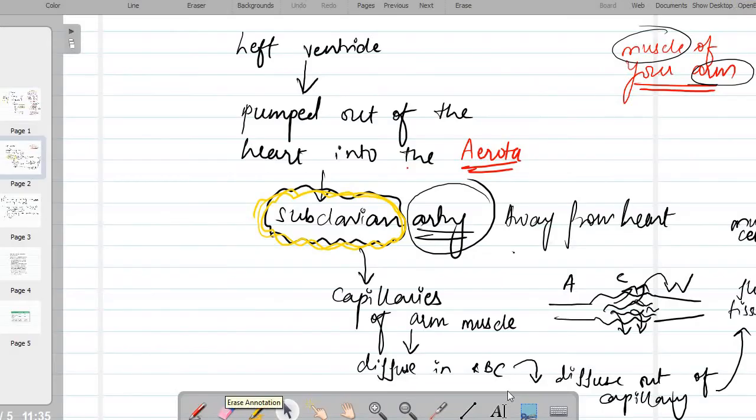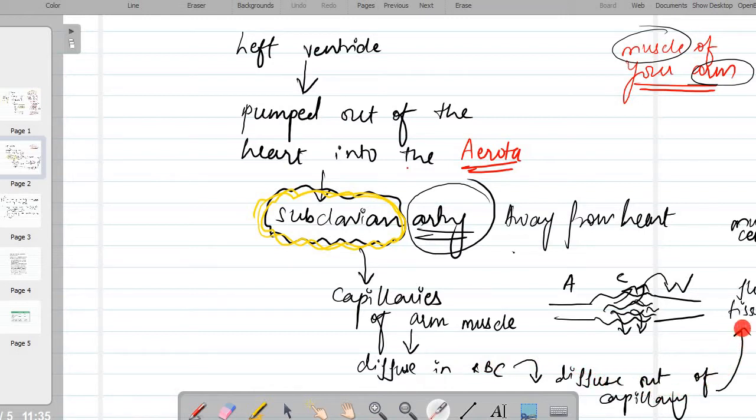Then the blood will reach into the capillaries of the arm muscles. Capillaries are the ones which branch out further so that each and every cell will get the oxygenated blood. Then from the arteries it will reach into the capillaries. From the capillaries it will diffuse into red blood cells of the arm muscles. Some of the blood will diffuse out of the capillaries.